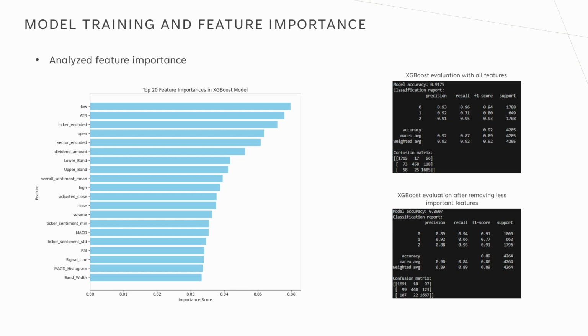I also analyzed the feature importance using the XGBoost model, but found that removing less important features led to a decrease in evaluation metrics, which is also shown in the screenshots. Therefore, the final model includes all 26 features.